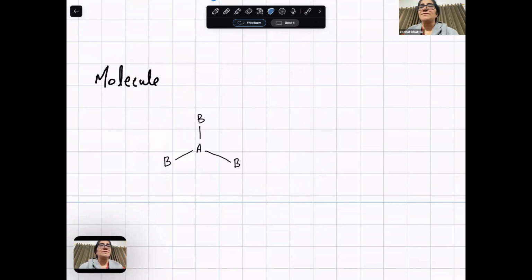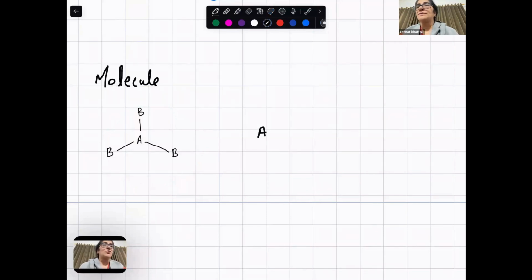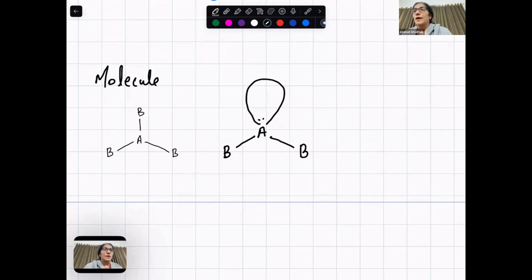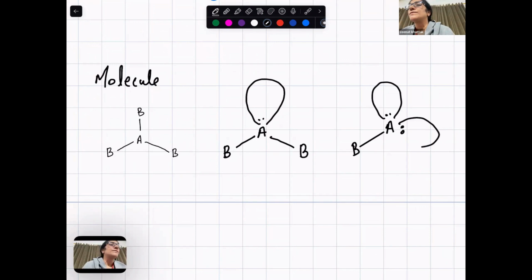Out of three, if one is a lone pair, like this, or out of 3, if one is a bond and 2 are lone pairs, like this. Look. If all the 3 are shared, listen.